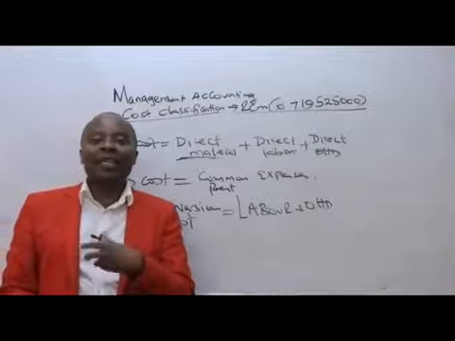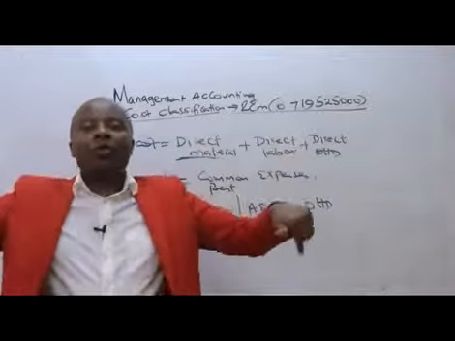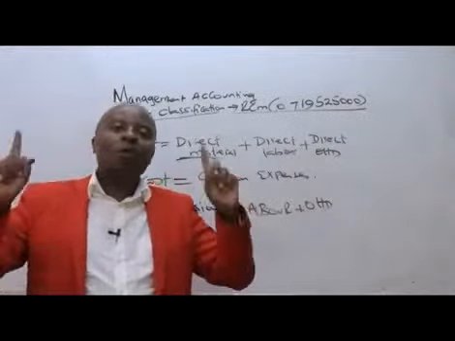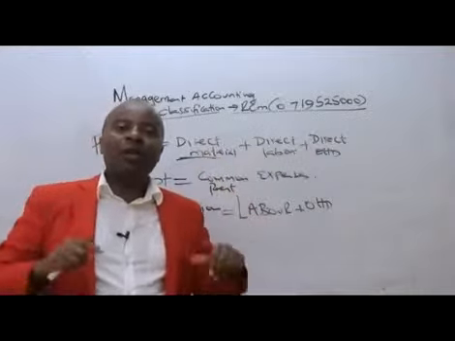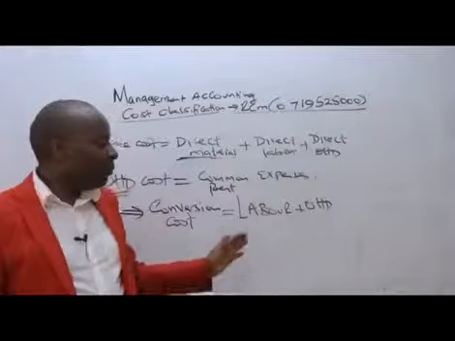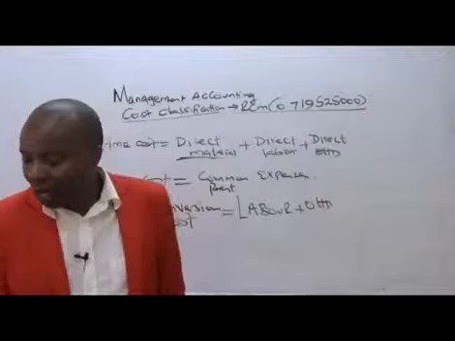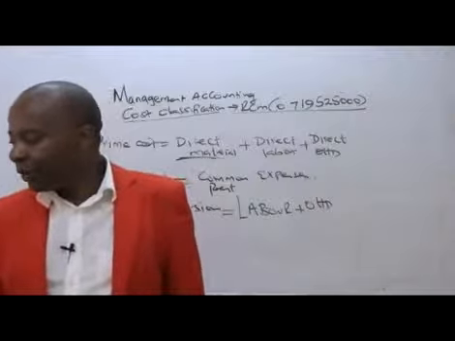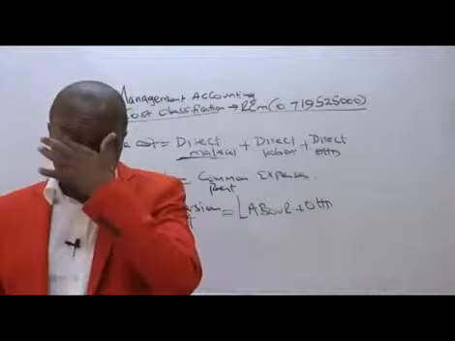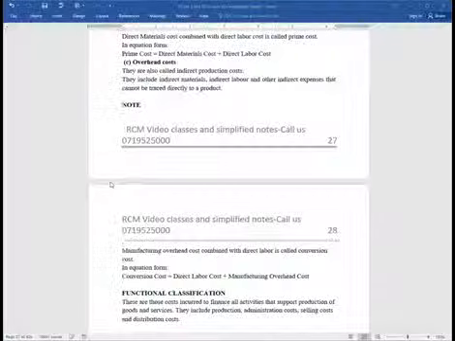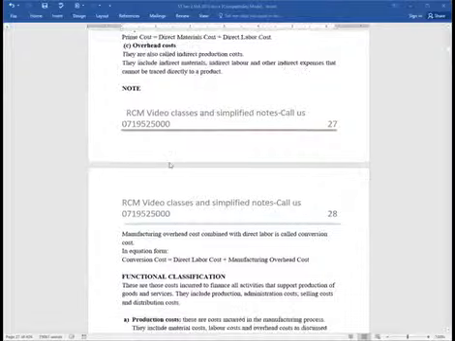Because for you to convert, like now my timber, I will need a physical space, which I'm paying rent for. I will need workers to come and help me out to be able to carry out the conversion. So very importantly, for us to understand this from the word go, we can classify costs in accordance to whether they are manufacturing or non-manufacturing.